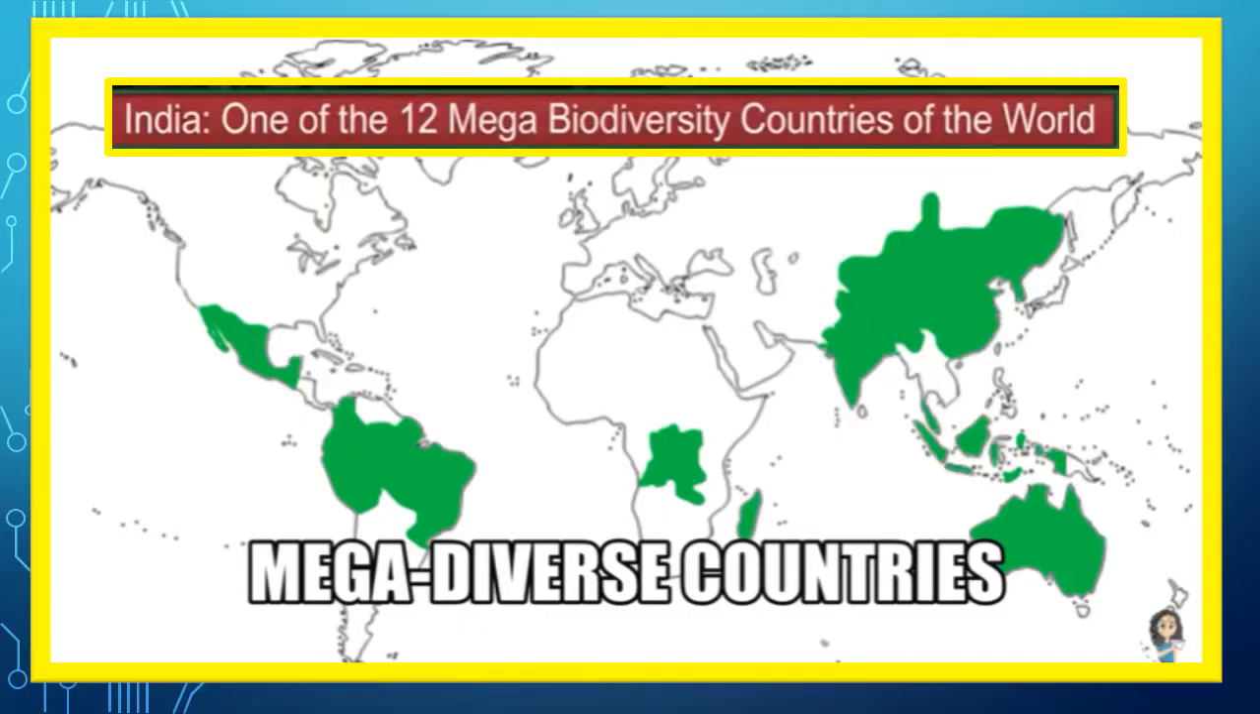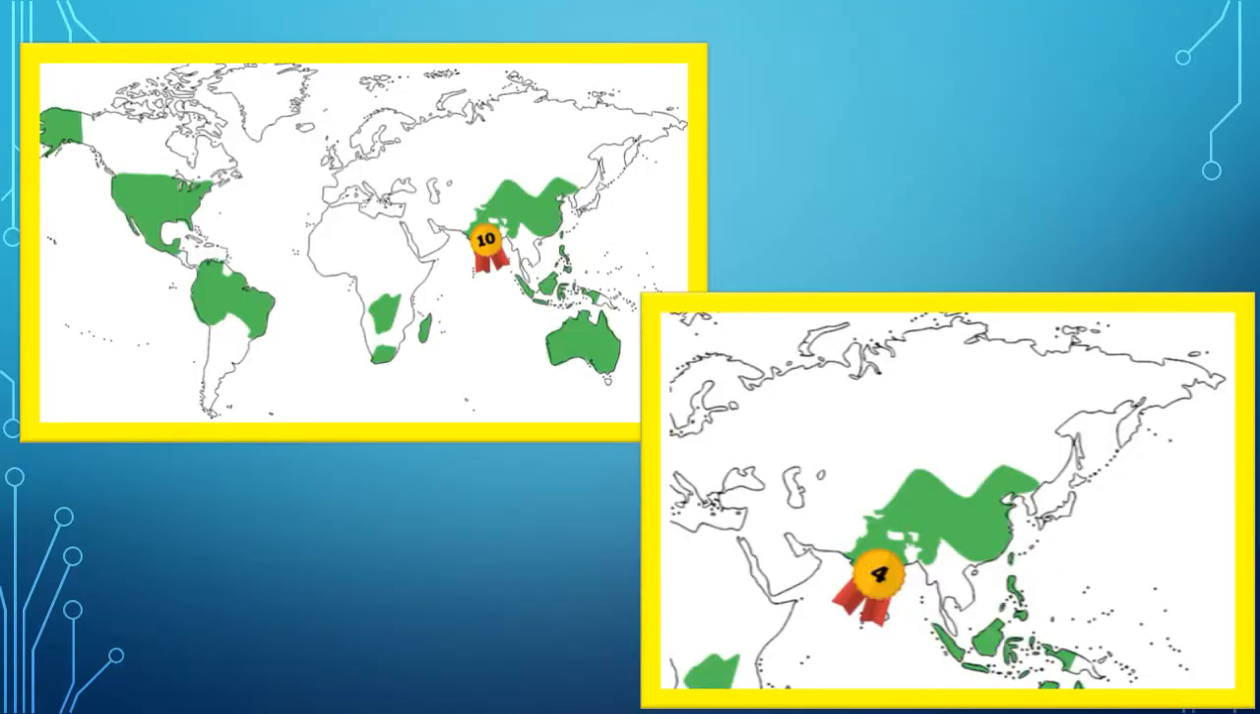Our country, India, you know where India is? Yes, here, this you can see is one of the 12 mega biodiversity countries of the world. So you can see these are all the mega diversities, various kinds of plants and animals we find in India. India occupies the 10th place in the world and 4th in Asia in plant diversity.